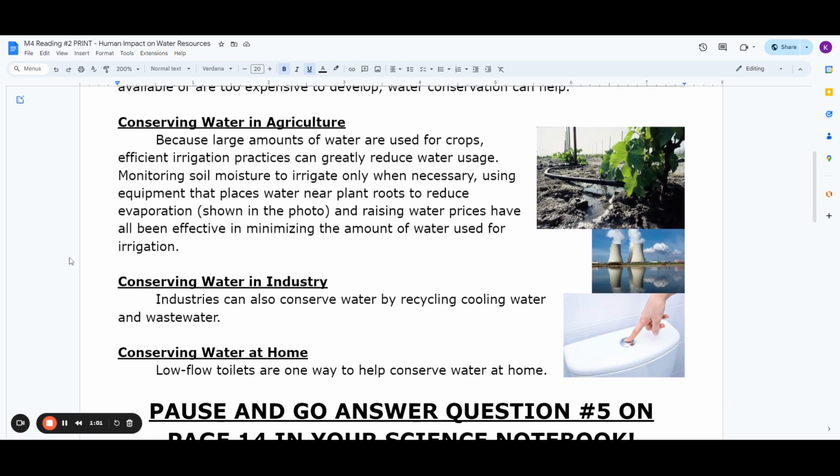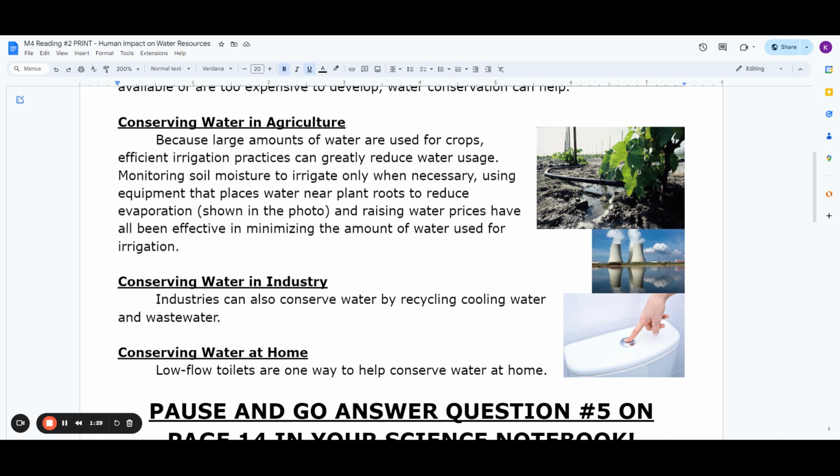Conserving water in agriculture. Because large amounts of water are used for crops, efficient irrigation practices can greatly reduce water usage. Monitoring soil moisture to irrigate only when necessary, using equipment that places water near roots to reduce evaporation, shown in the photo, and raising water prices have all been effective in minimizing the amount of water used for irrigation.